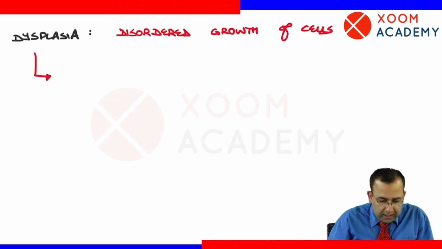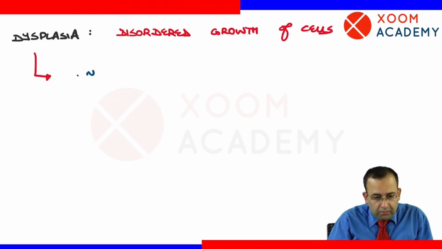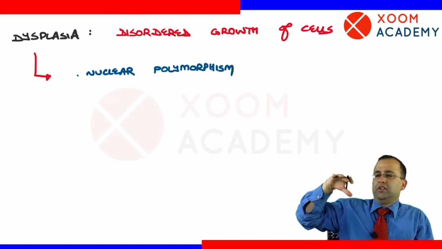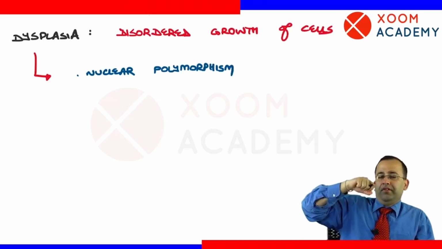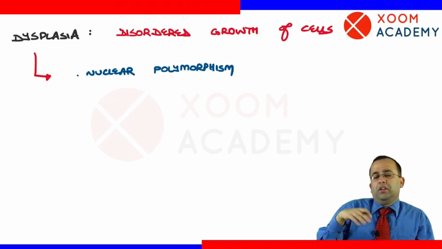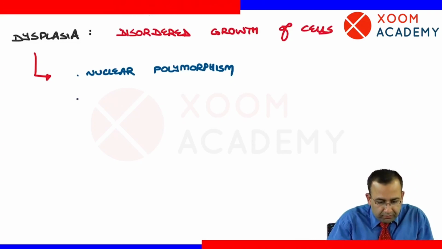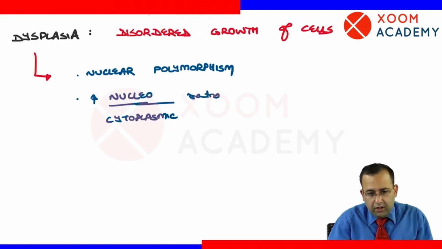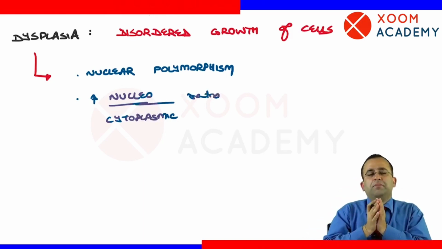Dysplastic cells show nuclear polymorphism. Nuclear polymorphism means some nuclei are small, some are large. There is variation in size of the nucleus. Next, high NC ratio, high nucleocytoplasmic ratio, meaning nucleus is large, cytoplasm is less.